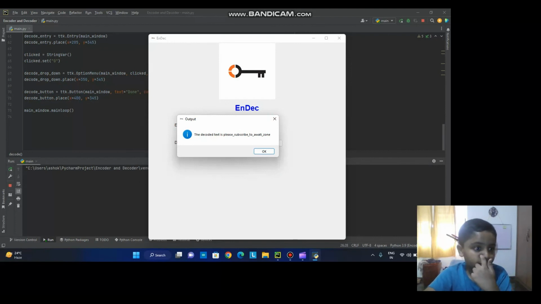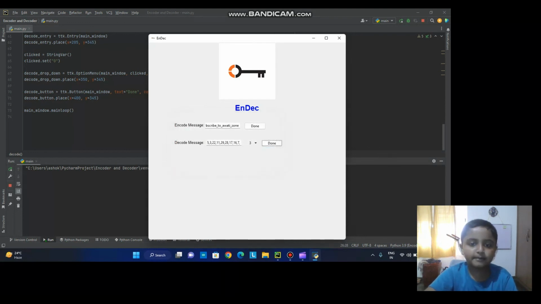If I had two computers and installed the same program in both, and used WhatsApp or WhatsApp Web, I can just send this encoded message to the other computer, and the other computer can decode it using the secret number. Wow, that is so cool. And the length can be limitless. I have not put any character limit to this.